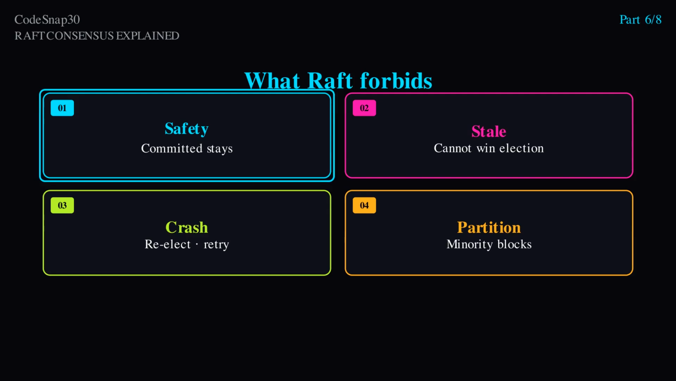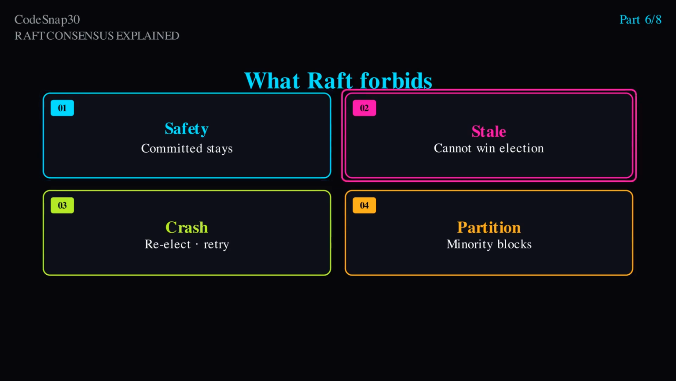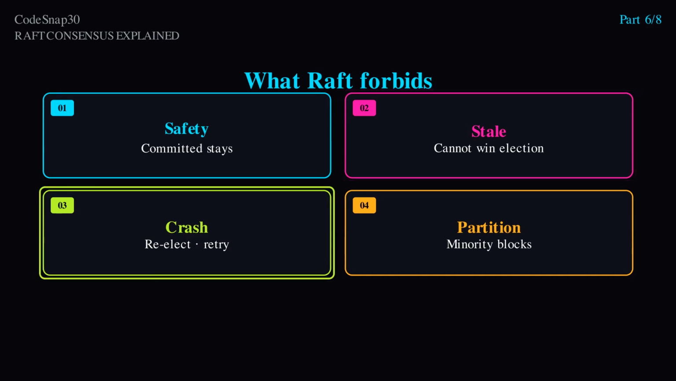Leaders also follow careful commit rules across term boundaries so partial replication does not become silent data loss. When a leader crashes mid-flight, a new election occurs. Clients retry. Designing idempotent commands makes those retries safe. When a follower crashes, the leader keeps retrying append entries until catch-up completes.